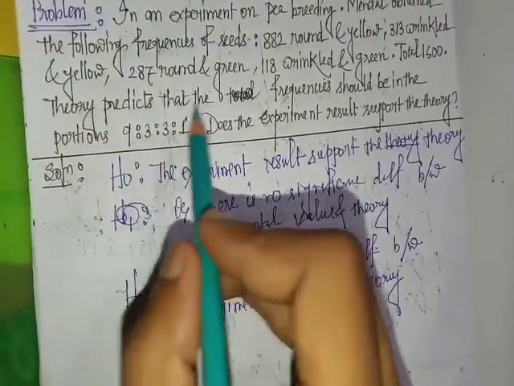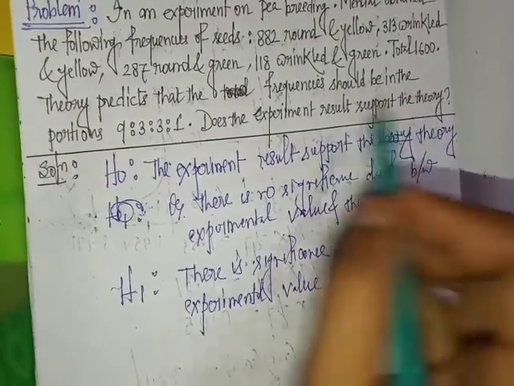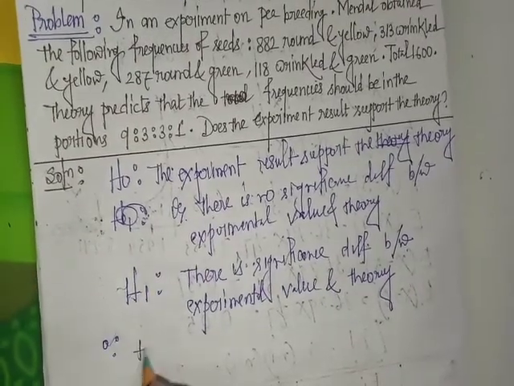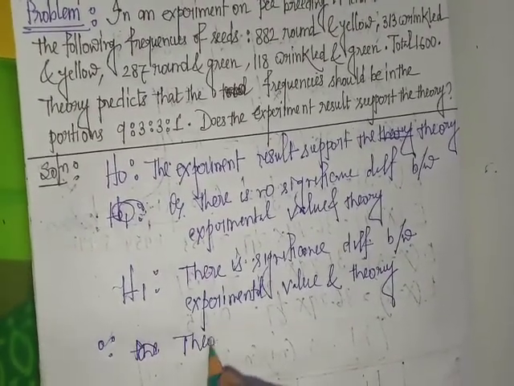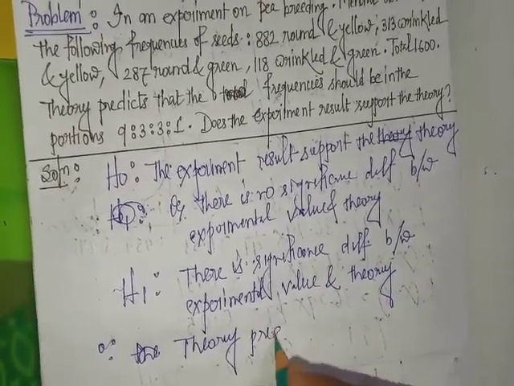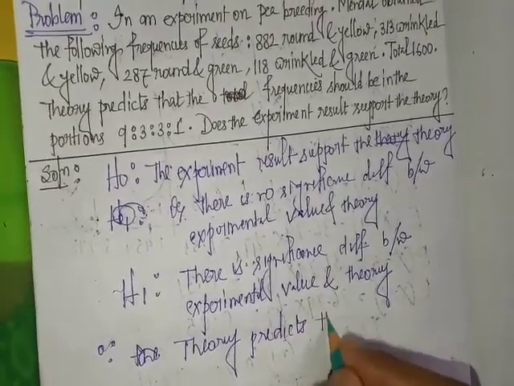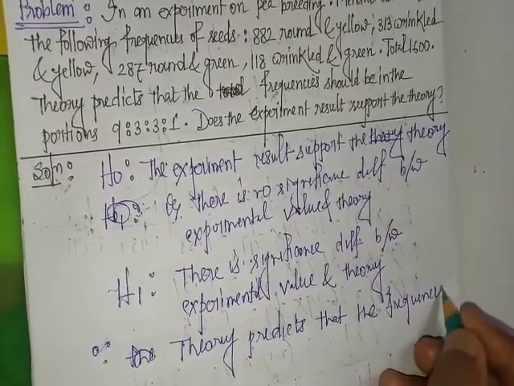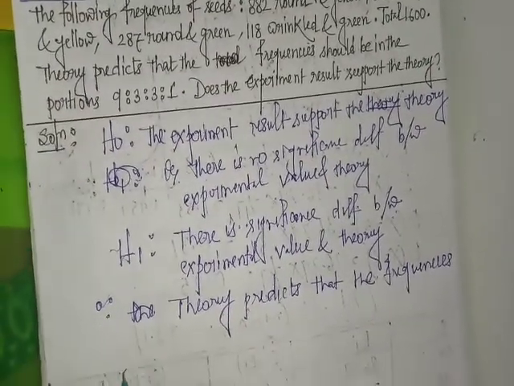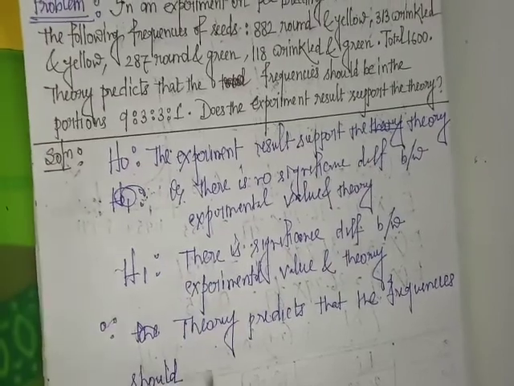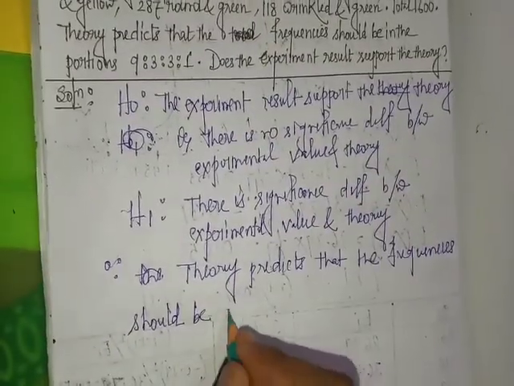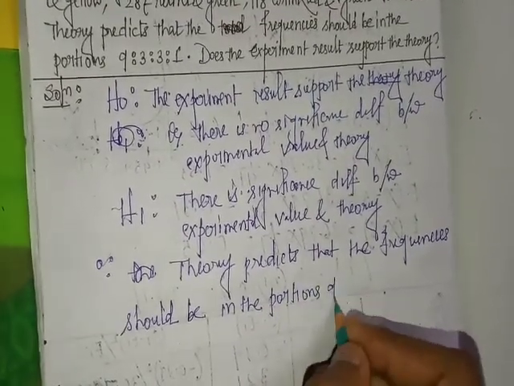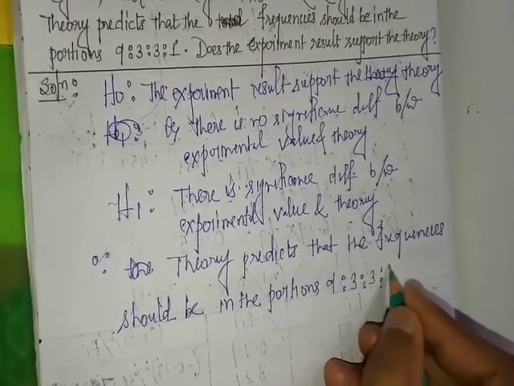So given that theory predicts that the frequencies should be in the proportion 9:3:3:1.